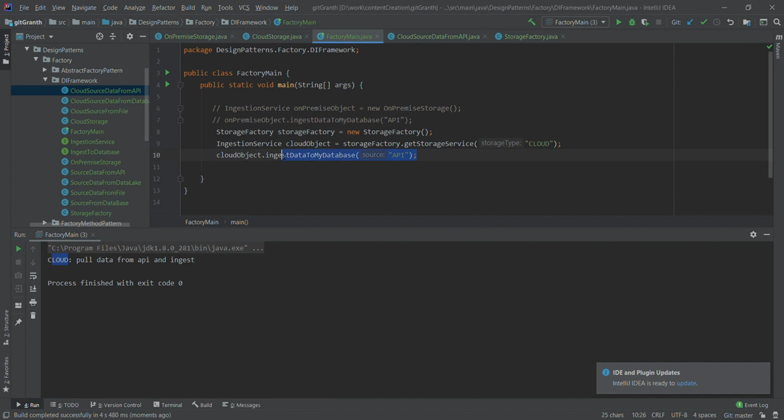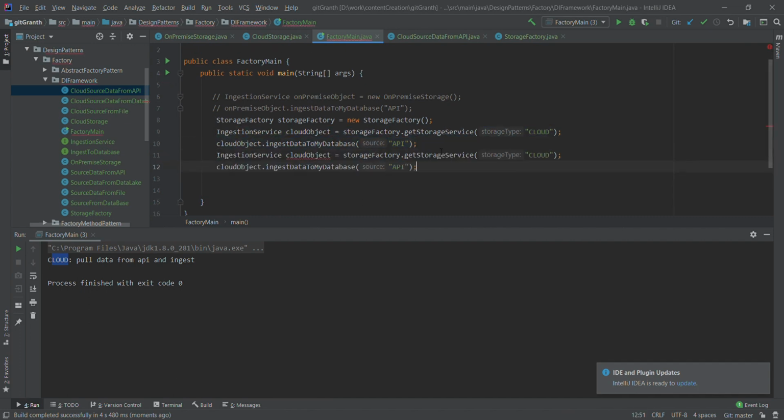Now the same thing if I want for my on-premise storage. We'll say on-premise, and let us say file. The first one I should have commented out, but anyway, this is reading from file and ingesting the data.